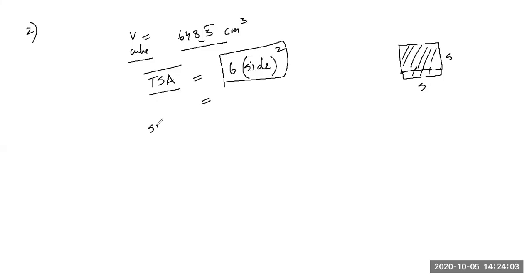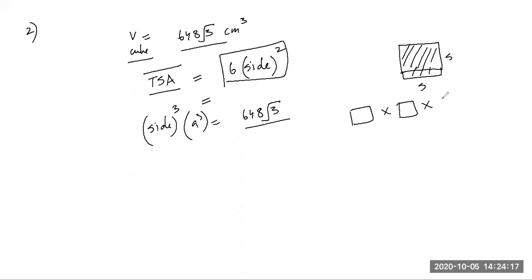Volume is equal to side cube, a cube. This is given as 648 under root 3. So I just want to find that number. If I multiply that number 3 times, I should get this, right? So I can do that by factorizing 648. What are the factors? Tell me.